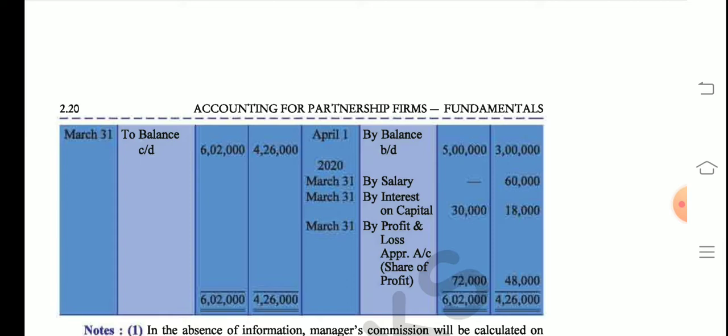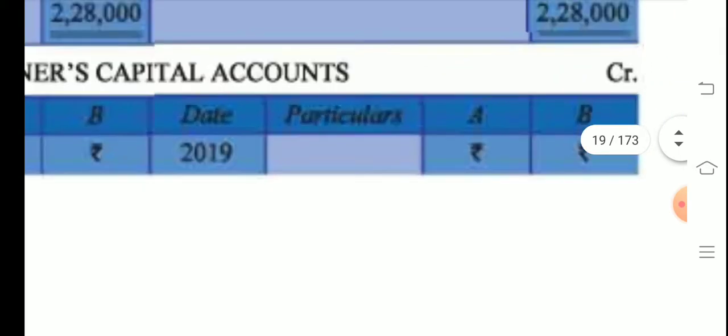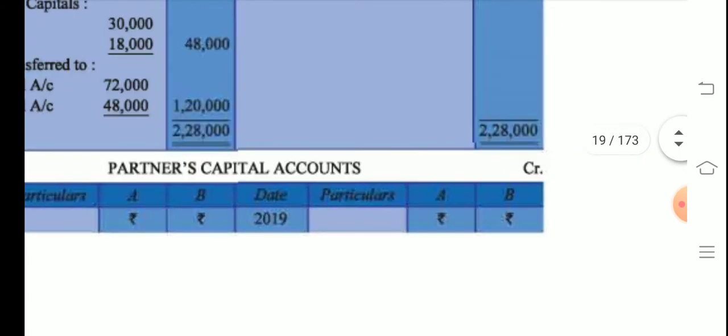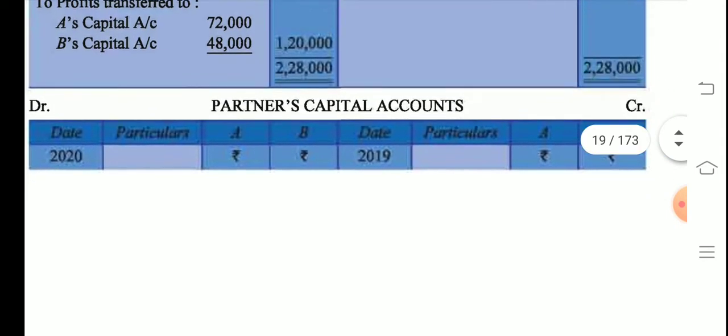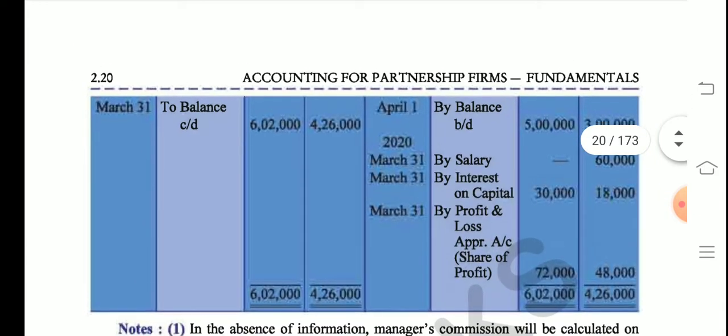Now no partner actually withdrew any money during the year, and they will not be asked to give any kind of interest on capital or interest on drawings. So here we will not write anything on the debit side, students. We will just balance both sides, and we will move further.